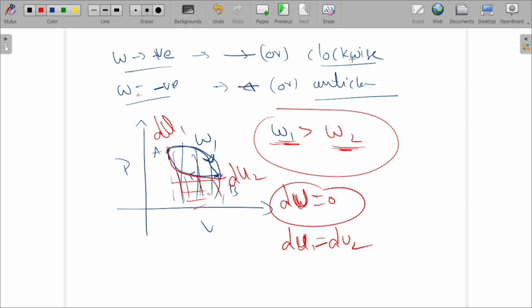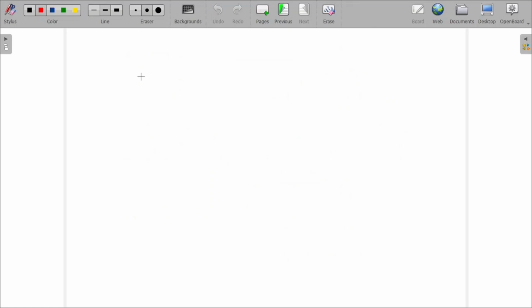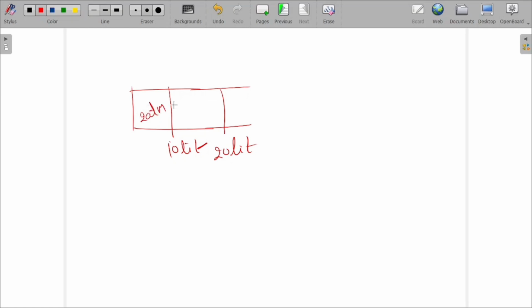So let's take one small example here. There is an ideal gas in a container. Initially its volume is 10 liters. Now it expands so that its volume increases to 20 liters, at a pressure of 2 atm. Let's consider it is an ideal gas at constant pressure. So what will be the work done? Here, what is constant? Pressure is constant. When pressure is constant, work done equals P dV.